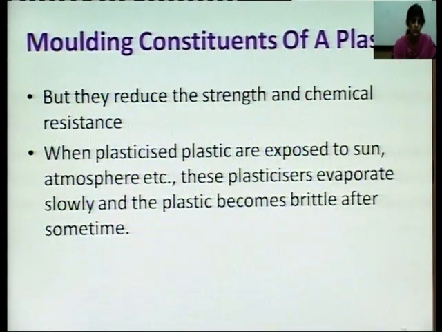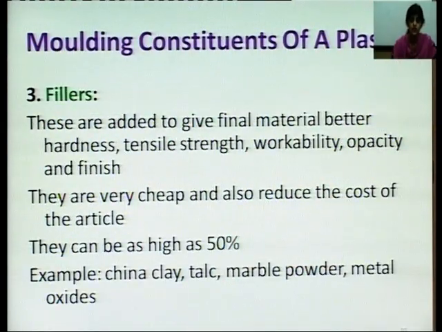The third constituent is fillers. Fillers are added to the plastic to give the final material a better appearance, finish, better hardness, tensile strength, workability, etc. They are cheap and they also reduce the cost of the article, and we can increase the percentage as high as 50%.